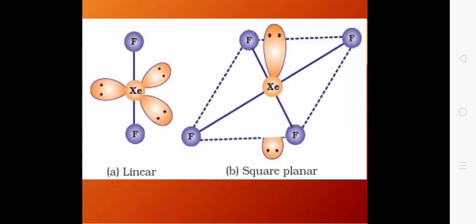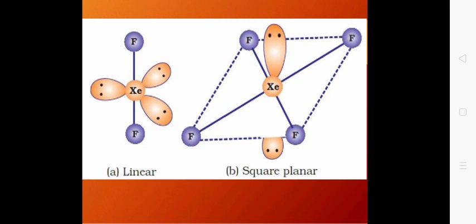All this hybridization is earlier discussed. Now see their structures. Their structures are very important. First of all, look at the structure of xenon difluoride. As we know that its hybridization is sp3d, so arrangement will be trigonal bipyramidal. We know that there are 5 positions, 3 equatorial and 2 axial.